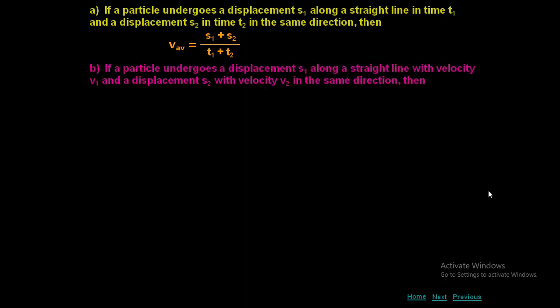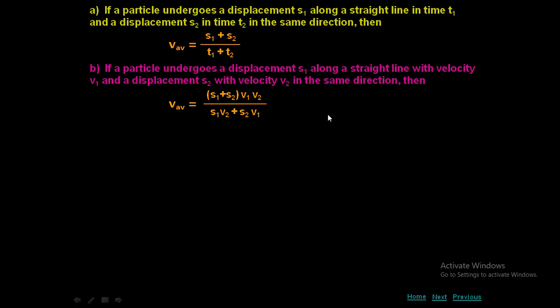If a particle undergoes a displacement S1 along a straight line with velocity V1 and a displacement S2 with velocity V2 in the same direction, that means some displacement the body covered with velocity V1 and some displacement the body covered with velocity V2, then how to find the average velocity? So the average velocity is equal to S1 plus S2 into V1 V2 by S1 V2 plus S2 V1.